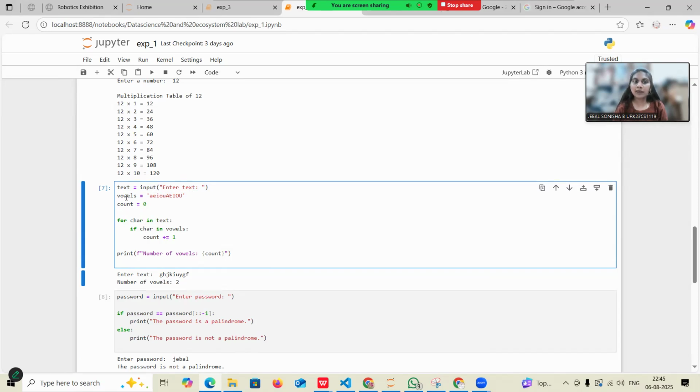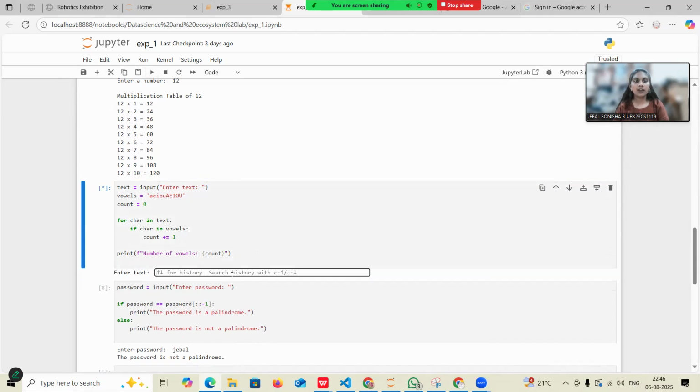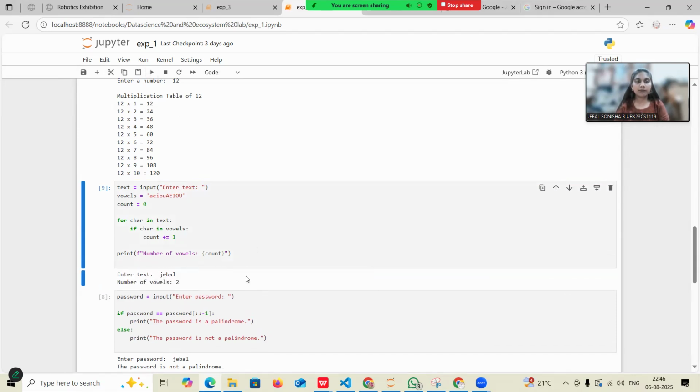For the character in my text, I'm giving a for loop for looping in and checking the condition. If the character is in the vowels, then I'm counting, adding 1 to my value. Then I'm getting the values, like how many vowels there are in my text. This is my seventh question, and let me run it. So I'm just giving treble. My number of vowels is 2.